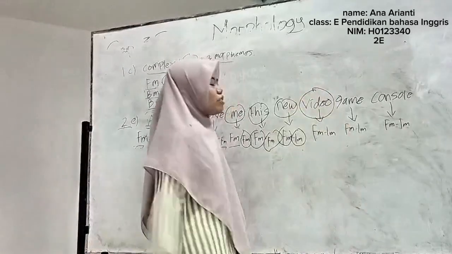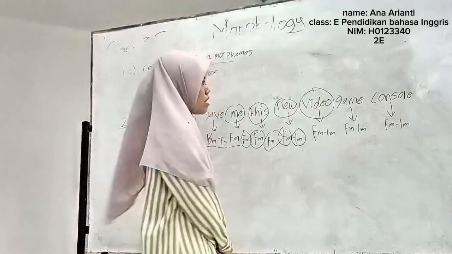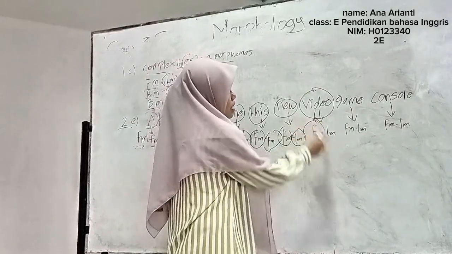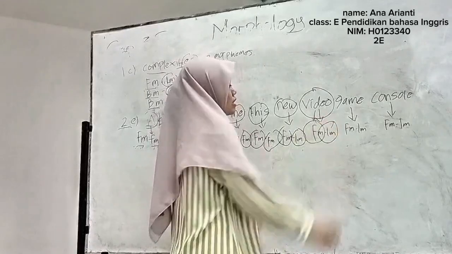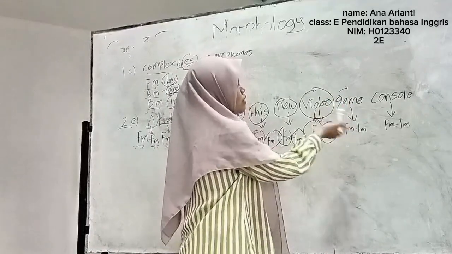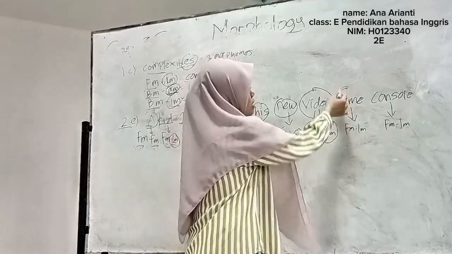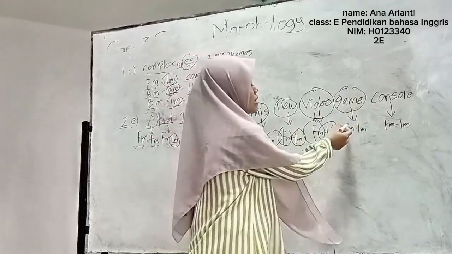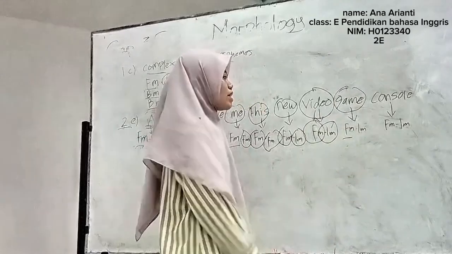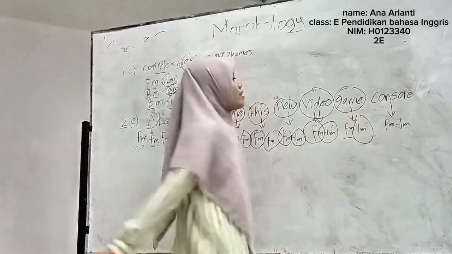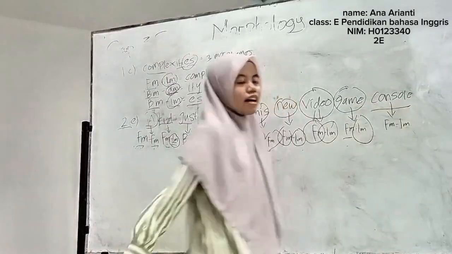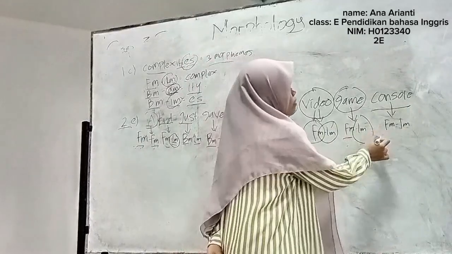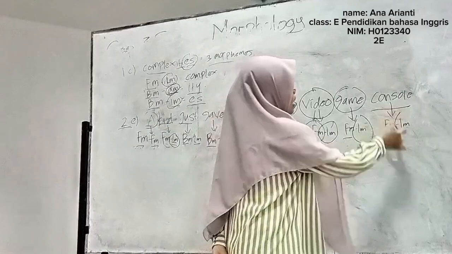Nah, video di sini adalah kata benda noun yang memiliki tipe free morpheme, sedangkan subtype-nya adalah lexical morpheme. Game sama halnya, kata benda atau noun yang memiliki tipe free morfem, sedangkan subtype-nya adalah lexical morfem. Lalu yang terakhir adalah consonant. Nah, consonant di sini adalah kata benda noun yang memiliki tipe free morfem, sedangkan subtype-nya adalah lexical morfem.